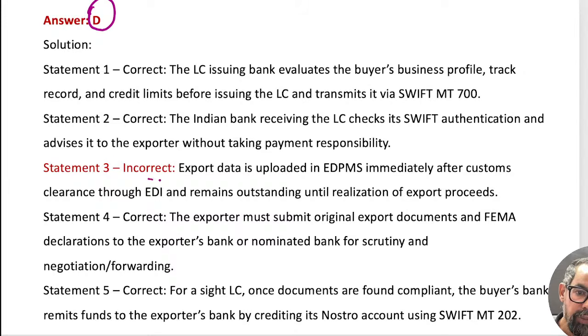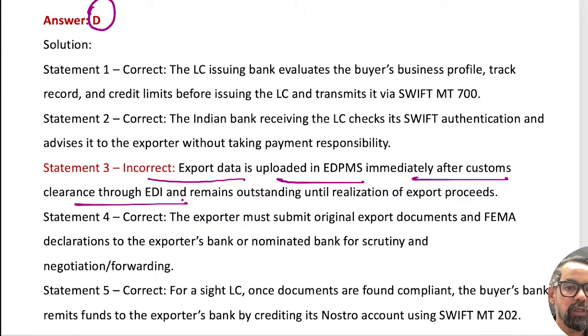So export data is uploaded in EDPMS immediately after the customs clearance through EDI and remains outstanding until realization or crystallization of the export, even if they are getting money in phases. According to the phases, we have to upload that data on the EDPMS platform.